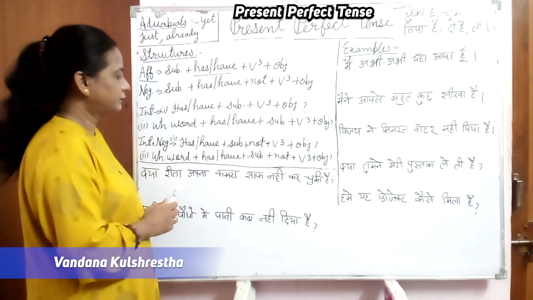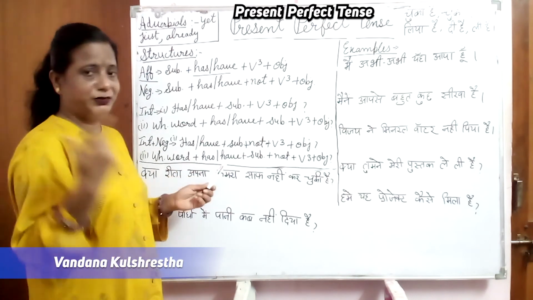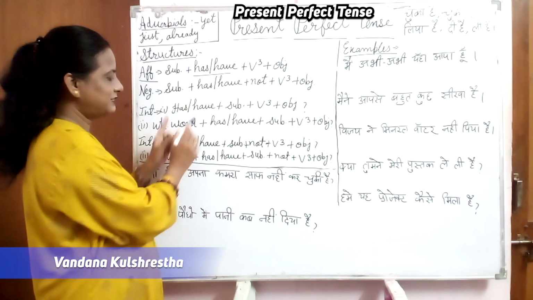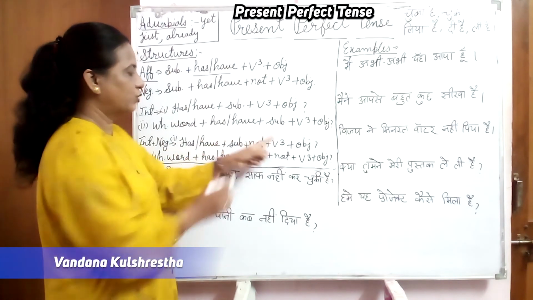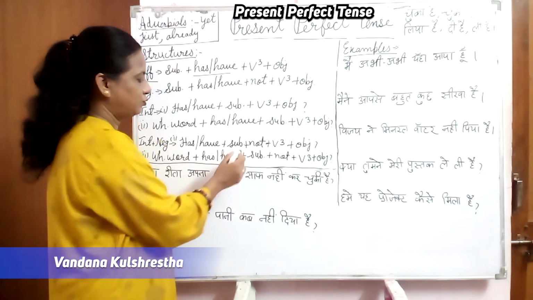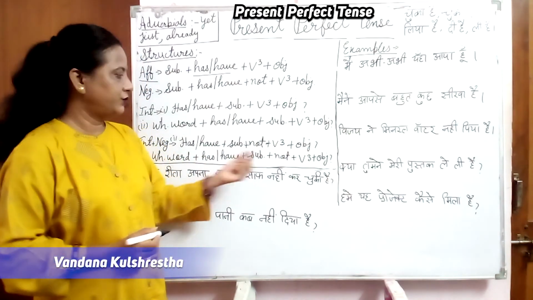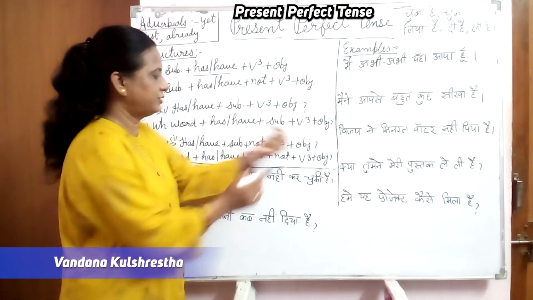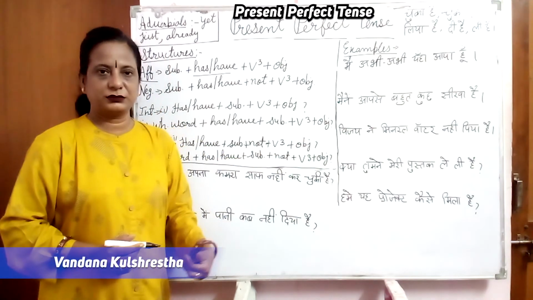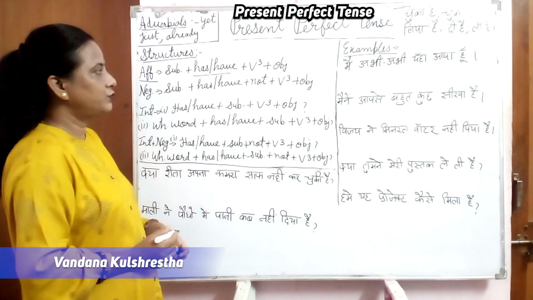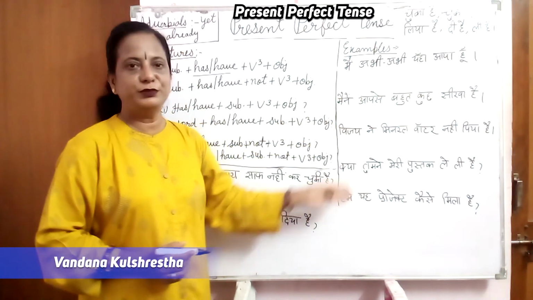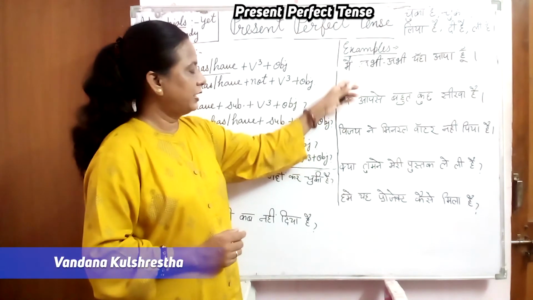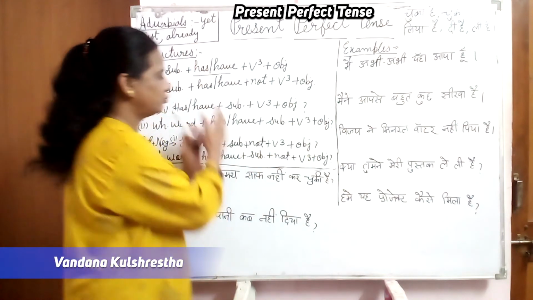Now see, I told you one method of this. How does it happen? Hasn't, haven't. Subject, verb third form, and object. So if we use this formula, we don't use not here. WH word, hasn't, haven't, subject, verb third form, object. Alright. Now you can see I have written here some examples over here, and all these sentences relate to these structures.